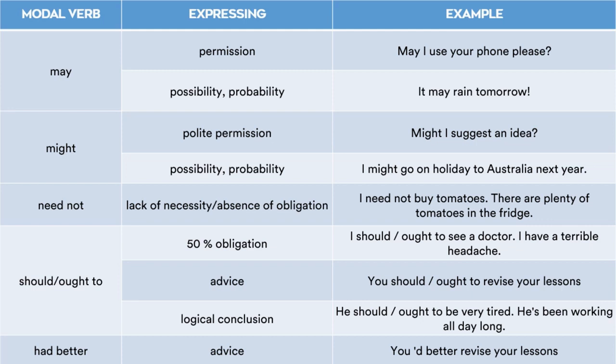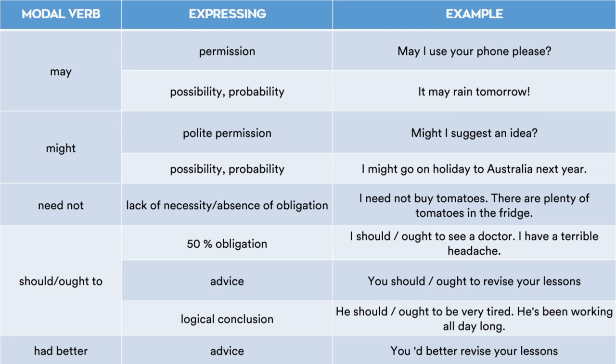Now might, polite permission. Might I suggest an idea? Again like could, might is polite permission, but formal, whereas could is informal. Could should be used in informal conversations. Might should be used in formal conversations. Possibility, probability: I might go on holiday to Australia next year. So like could, but could should be used in informal, and might should be used in formal expressions or conversations.